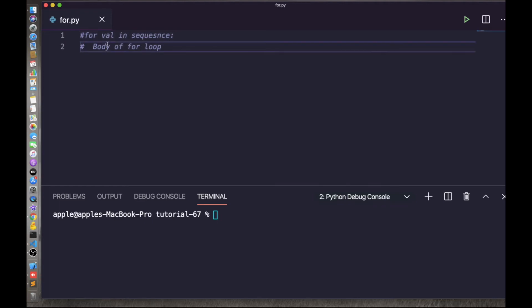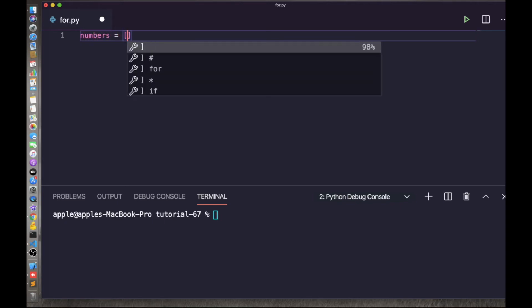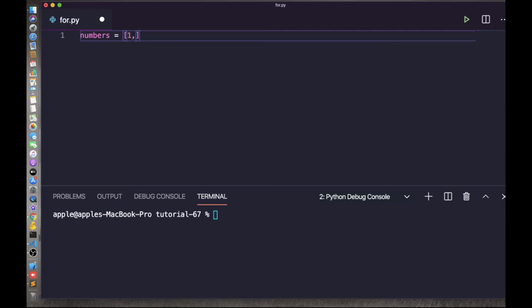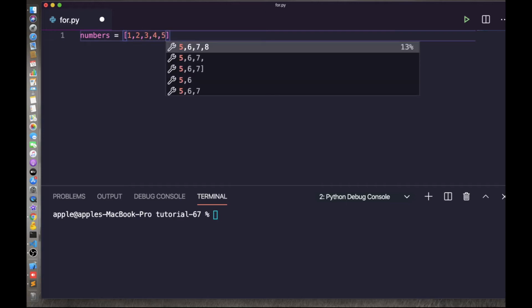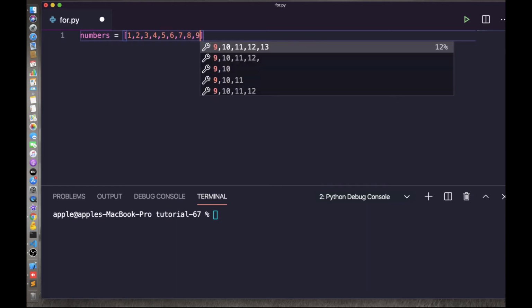Let's execute the same example we ran in the while loop, to find the sum of the numbers 1 to 10. Here we have to define the sequence. So let's take the numbers 1 to 10 within a list: 1, 2, 3, 4, 5, 6, 7, 8, 9, 10.